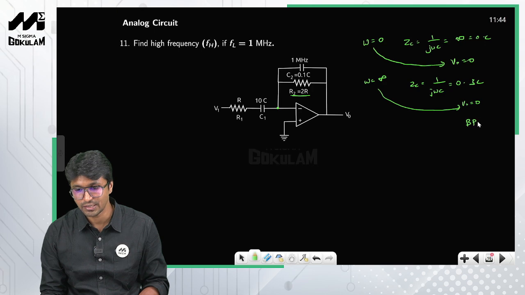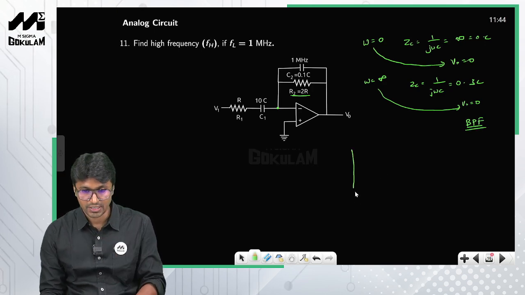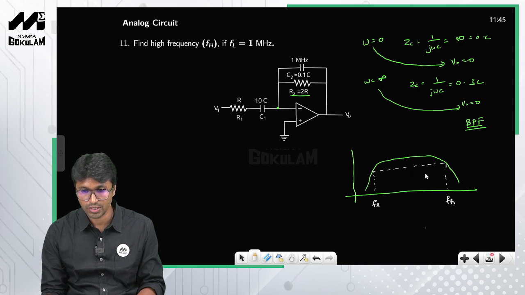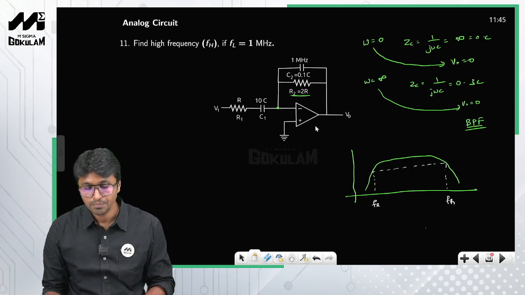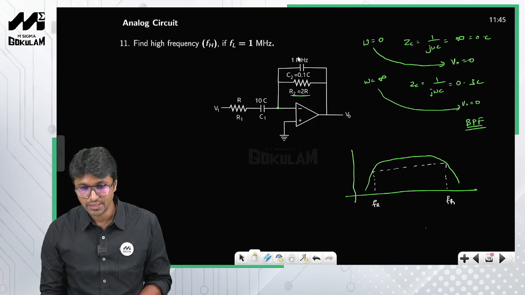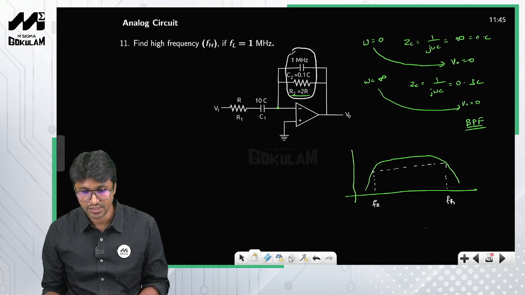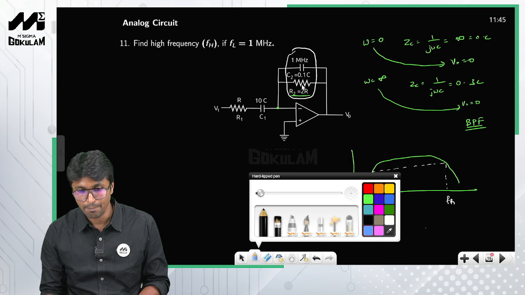So essentially this is a band pass filter, right? So what is the information given to you? The lower cutoff frequency is given to you. This is nothing but the lower cutoff frequency FL, and you are asked to calculate the upper cutoff frequency FH, right? So listen, you can clearly see that this shunt arm decides the upper cutoff frequency, right?